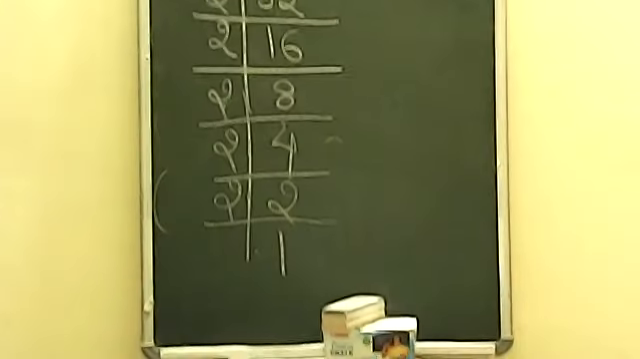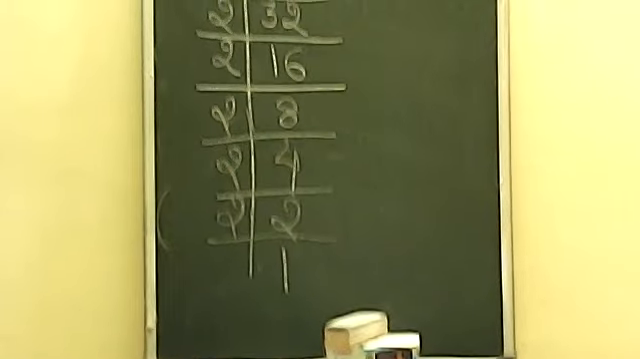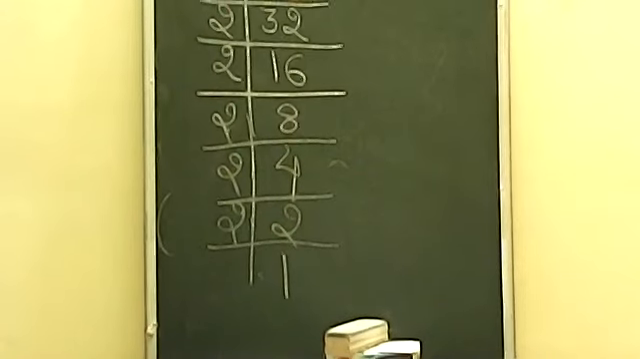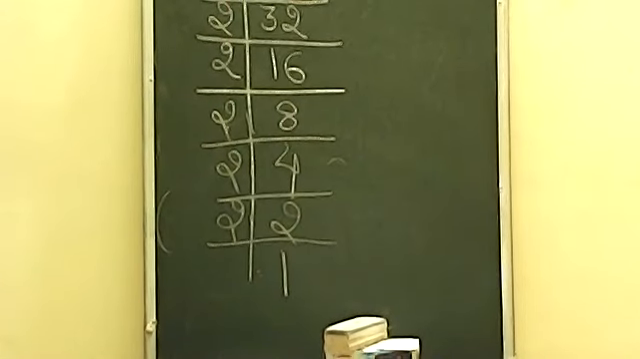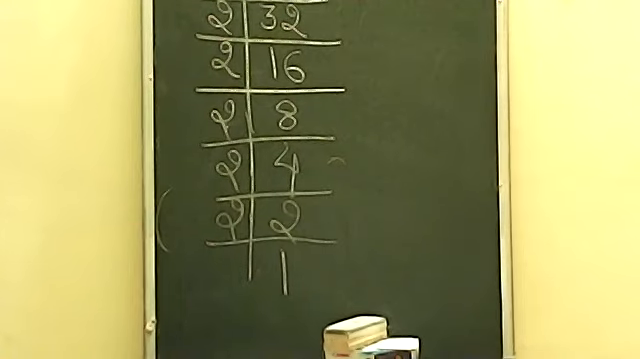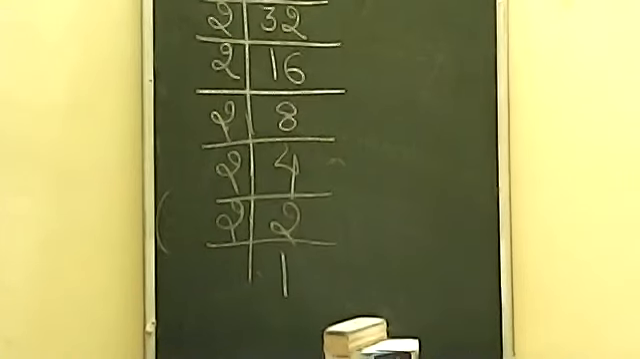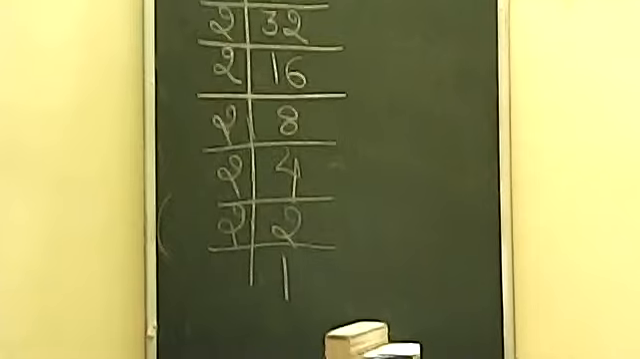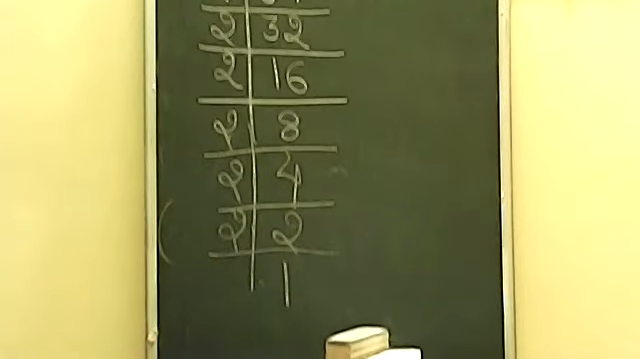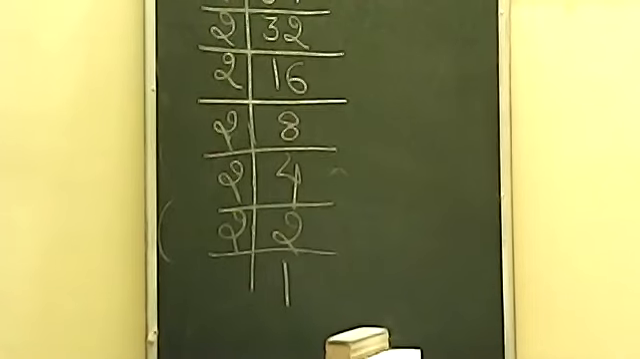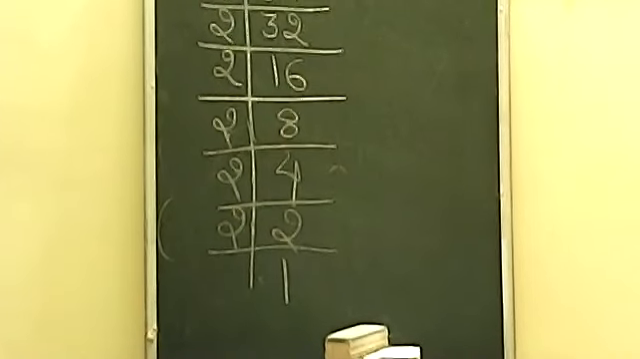Now remember, you will stop the process as you get 1. Why? Because 1 is a number which gives you the same number only. 1 is not prime, 1 is not composite, and 1 has only 1 as a factor. So if you solve it further, you will get 1 every time. So you will not take the process further. You will stop as soon as you get 1.